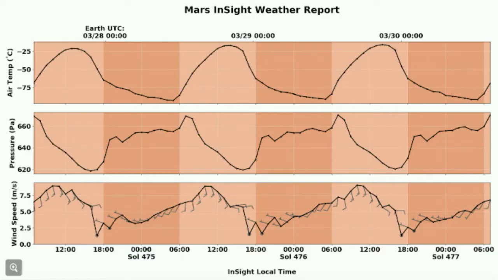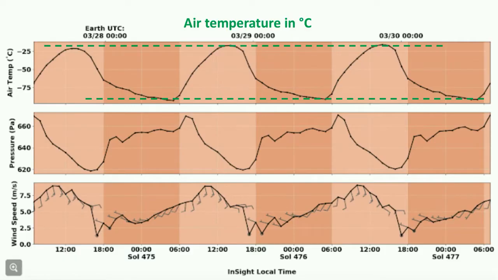As you can see, every sol there's a big change in air temperature and surface pressure, much more than we experience on Earth. One big reason for this is that Mars has a much thinner atmosphere than Earth, which means it doesn't hold on to a lot of heat overnight. So there are very big differences in the surface and near-surface air temperature measured by InSight during the day and at night, about 80 degrees Celsius right now.